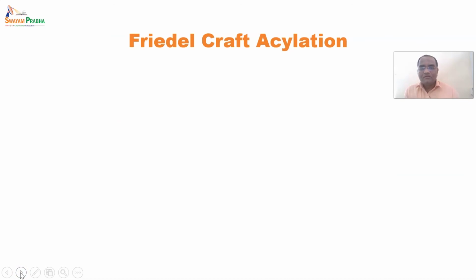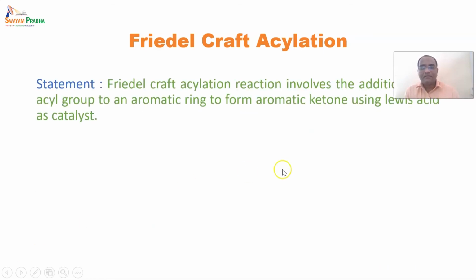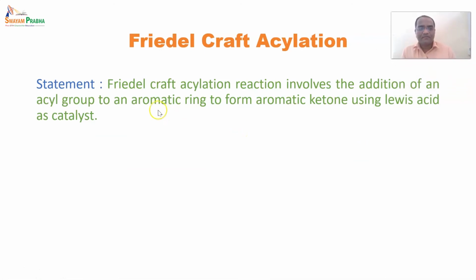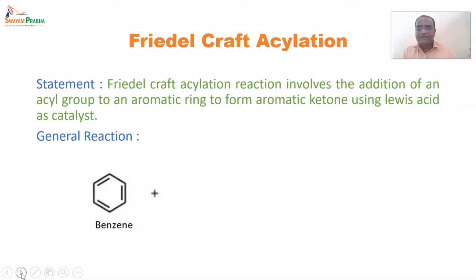Now the next reaction is Friedel-Crafts acylation. Friedel-Crafts acylation reaction involves the addition of an acyl group to an aromatic ring to form an aromatic ketone using a Lewis acid as catalyst. So here is the general reaction: benzene reacts with an acyl halide.